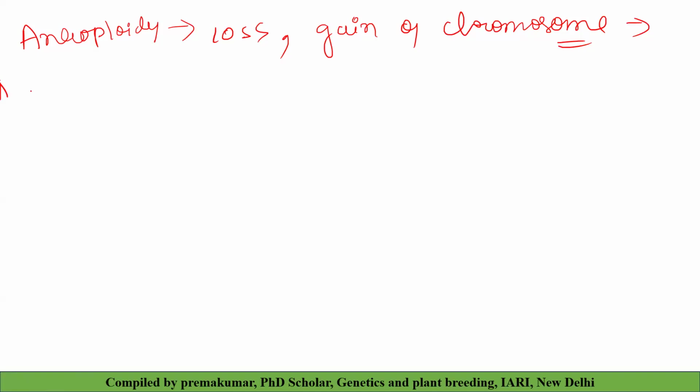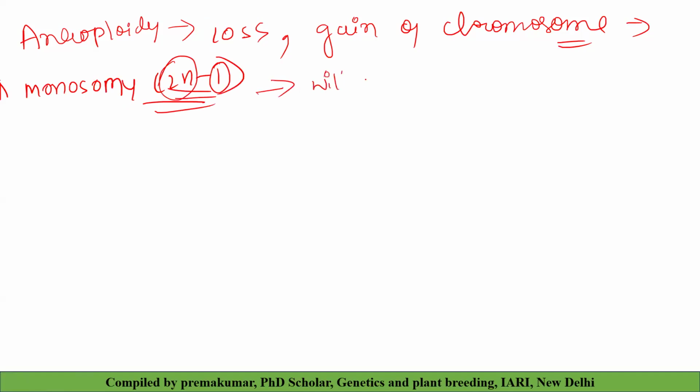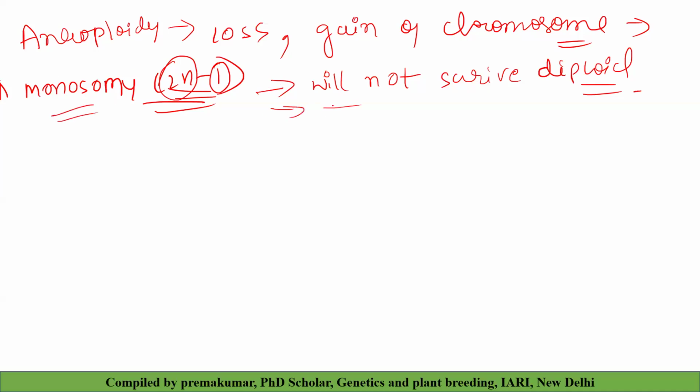First, we'll discuss monosomy. It is 2n minus 1, meaning loss of one chromosome from the diploid set. Monosomics rarely survive in diploids. Even if one survives, it is very difficult. That's why monosomics are more common in polyploids than in diploids.